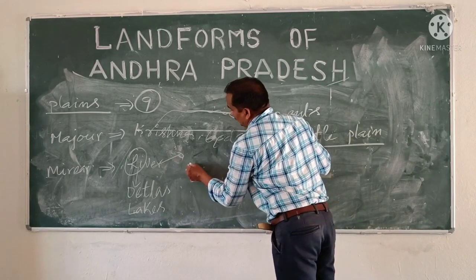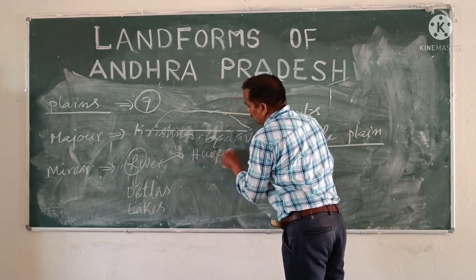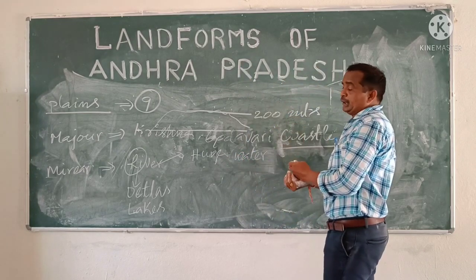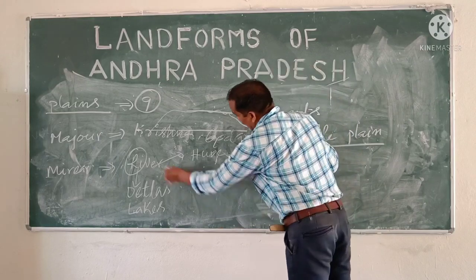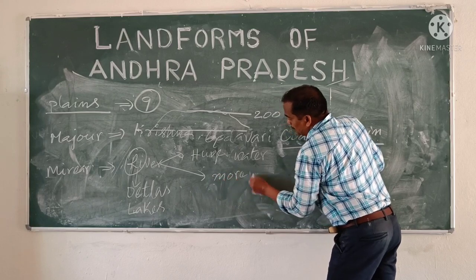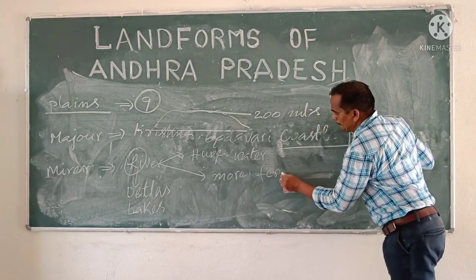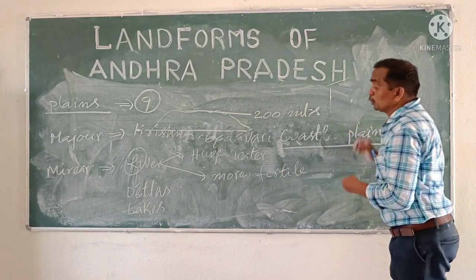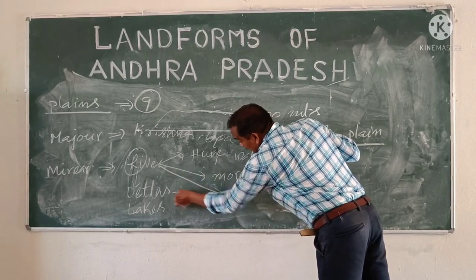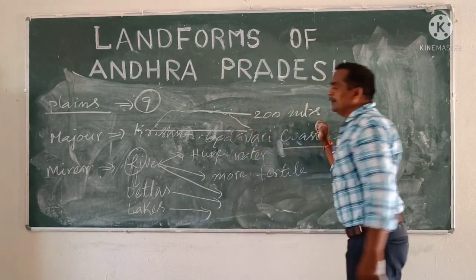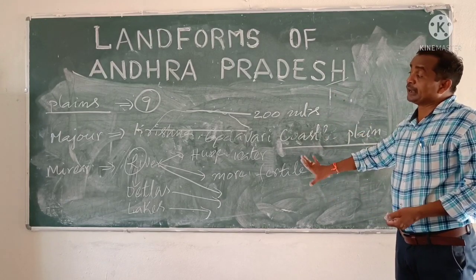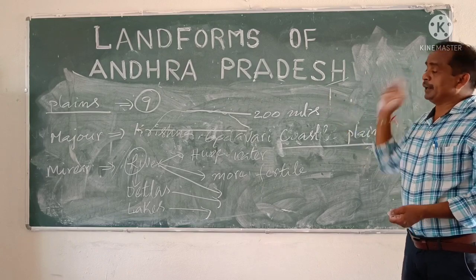Huge water facilities are there, when compared with the other two regions, the mountain and plateau regions, and more fertile lands are there. River basins are there. Deltas are there. Lakes are there. These are the special physical features we can find in the plain area.